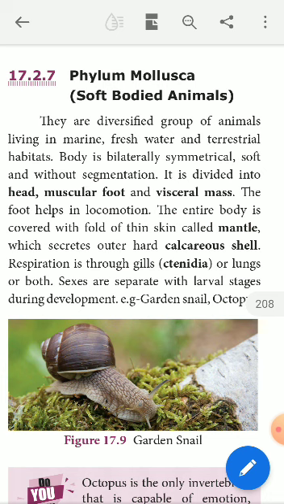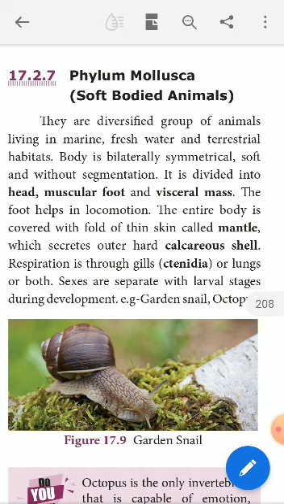Right. The next characteristic feature. I told you, this group of animals can live in water as well as on land. How do they respire? When this animal lives in water, it respires with the help of a special type of lung, that is gills. Gills are the respiratory structures of the aquatic animals. The gills are named ctenidia. Some of the animals of this group can live on land. When they live on land, they respire only with the help of their lungs. So gills and lungs are the respiratory organs of this group.